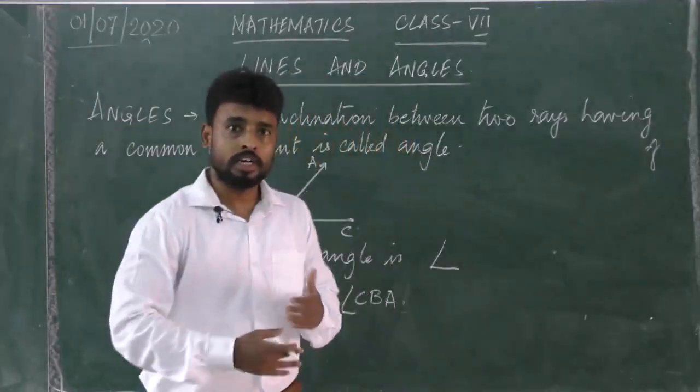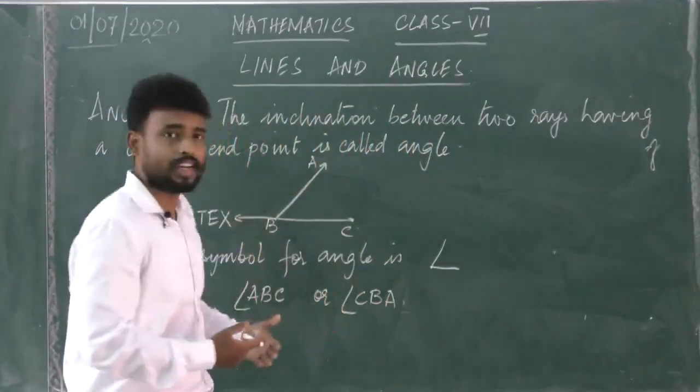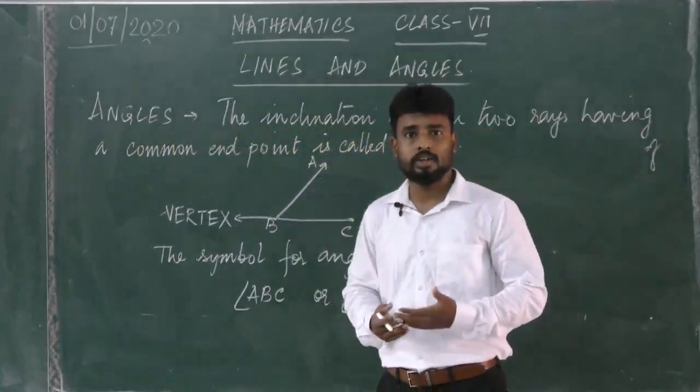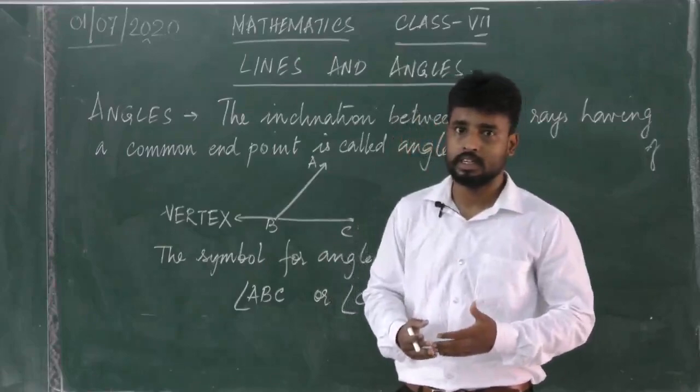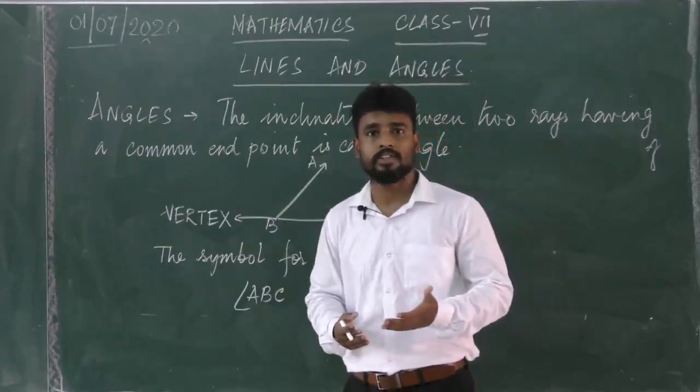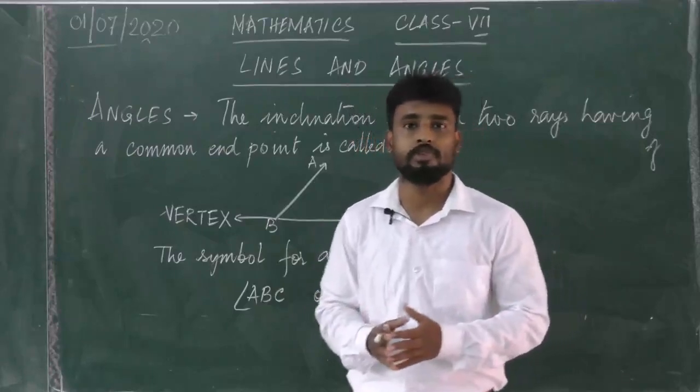Now after finishing this, there are various types of angles which we have already discussed in our previous classes. For example, there are acute angles, obtuse angles, reflex angles, straight angles.